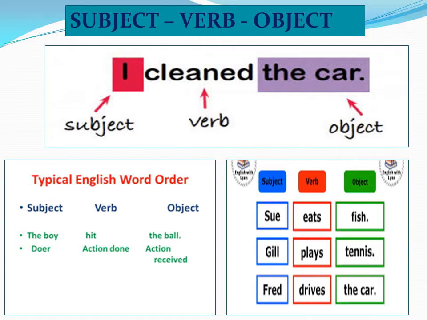Let us look at few more examples, children. The boy hit the ball. Who hit the ball? Boy. So that forms subject. And hitting something is an action or a work. That is a verb. And what did the boy hit? The ball. So ball is receiving the hit. Ball is taking the hit. So whatever is receiving it, that is called object. Whatever is giving or doing, that is called subject.